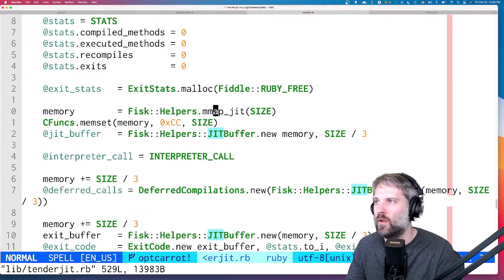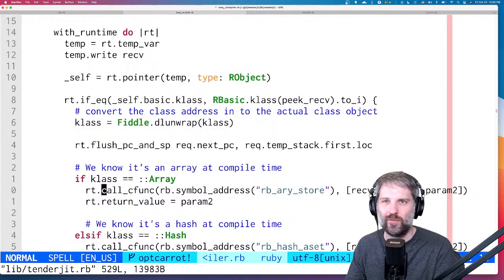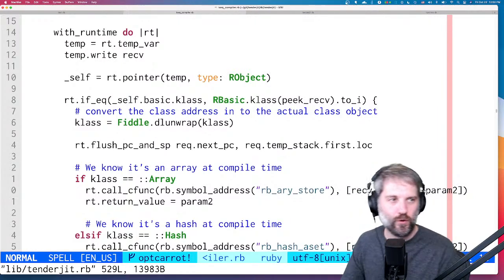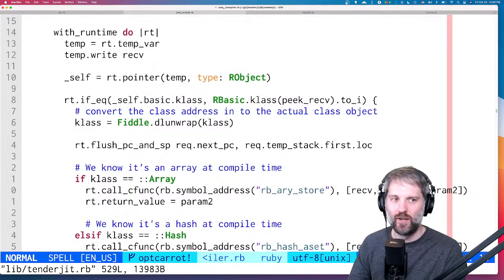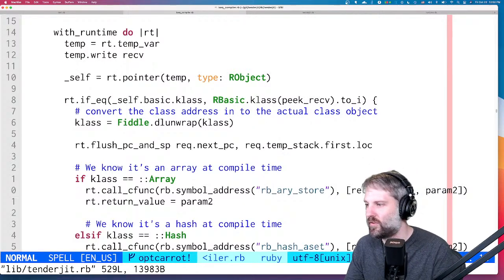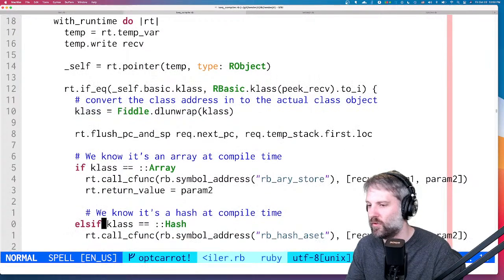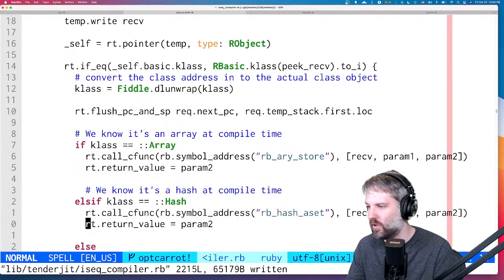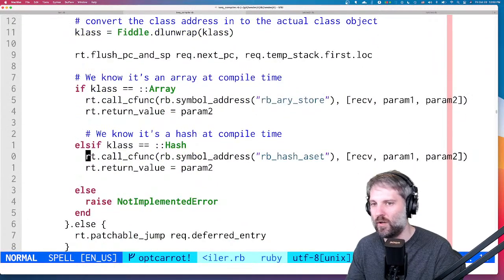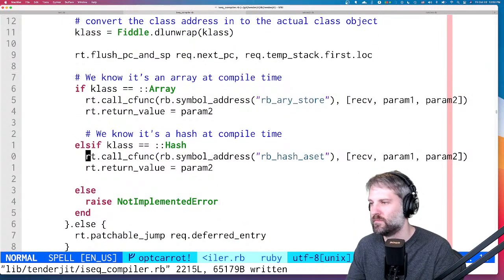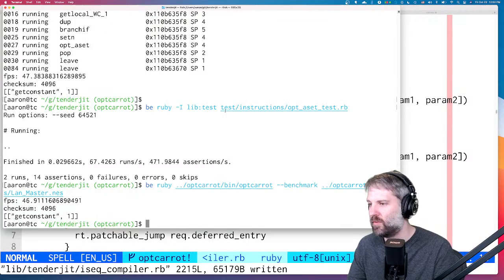Okay, let's see, I've got to go in five minutes. I've got a meeting. The real world calls. So let's do this. Return value param2. Let's do it for hashes too. I don't know if this is going to fix our problem, but let's see.